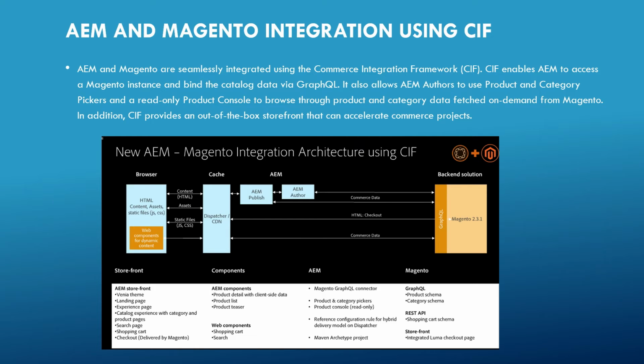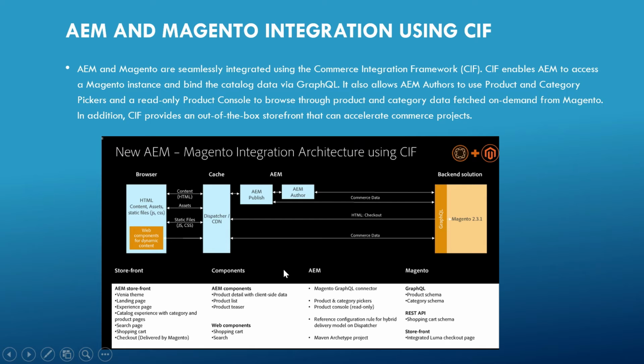If you see the architecture here, the main parts are the storefront, then core components, then the GraphQL connector, then Magento. Here you see it is a kind of server rendering and client rendering. Some of the components are React components, which directly connect to Magento to fetch the commerce data through the dispatcher. Another is the author connecting to Magento through GraphQL again to get the commerce data. In some scenarios, maybe AEM publish connects to Magento. So based on the scenarios, it's a combination again.